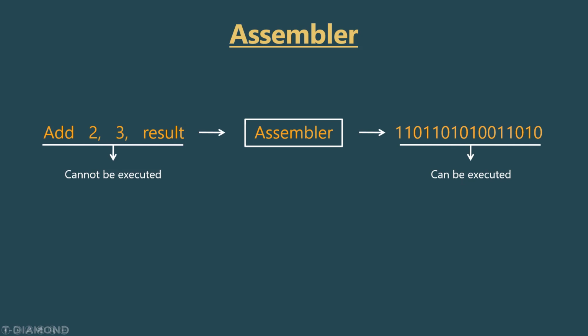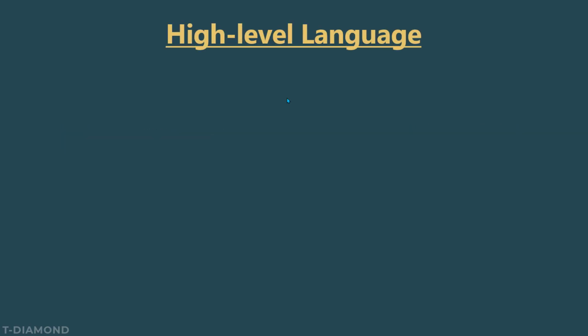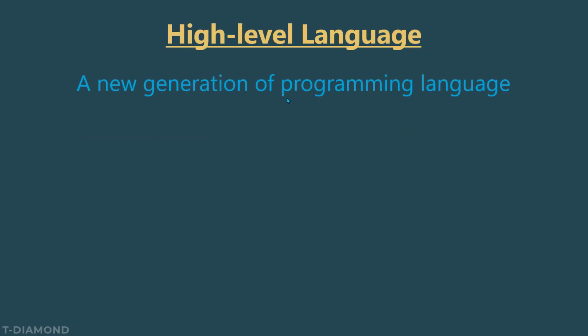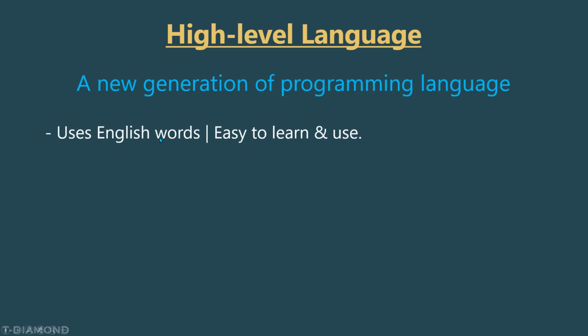So whenever we write a program using assembly, we will translate it to machine code using the assembler, and then we will execute it. So now let's talk about high level languages. High level languages are a new generation of programming languages. In a high level programming language, we use English words. So this is why a high level programming language is easy to learn and easy to use.